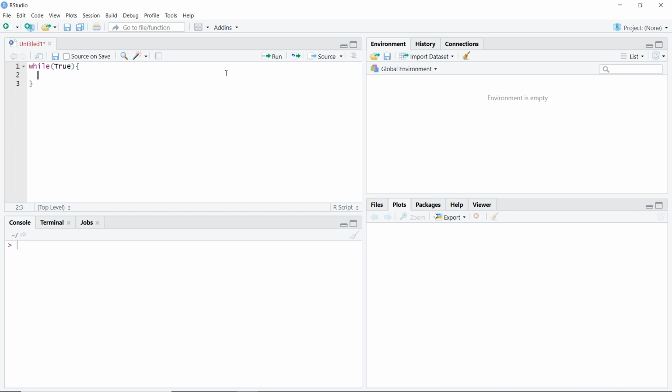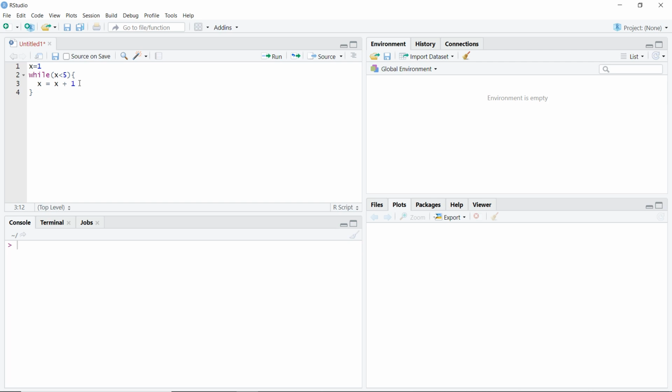Let's say I say while x is less than 5. Now before I say anything about x, I should define x. So let's say x is equal to 1 right now. So I'll say while x is less than 5, my x is equal to my old value of x plus 1. Now these are iterative values.